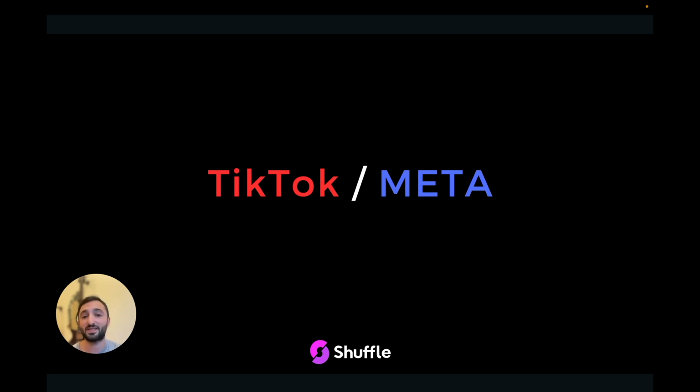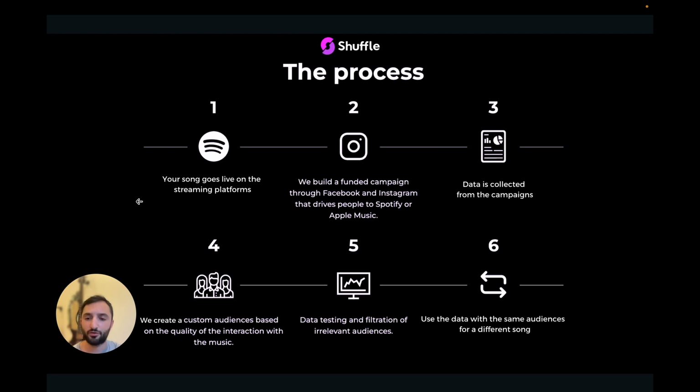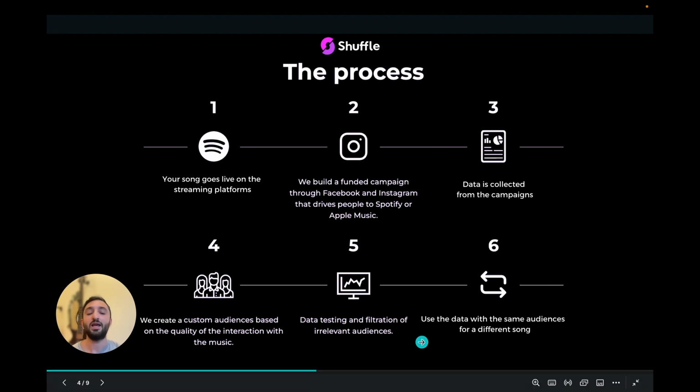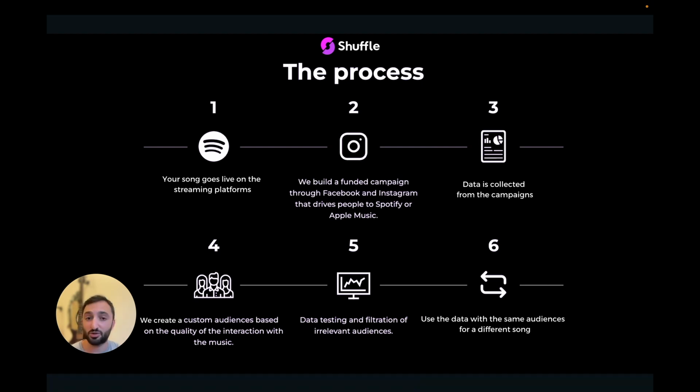That's the biggest thing that Spotify wants you to do as independent artists or as a side artist, it doesn't really matter. So how does this process actually work? First of all, your song goes live, then we build sponsored campaigns from Facebook, Instagram, and TikTok to Spotify. Then we collect data from this campaign. We create custom audiences based on the quality of the interaction and the listening rate. Then we test the data once again and filter it, and we redo the process over and over again in order to get the best quality conversions from social media into Spotify.